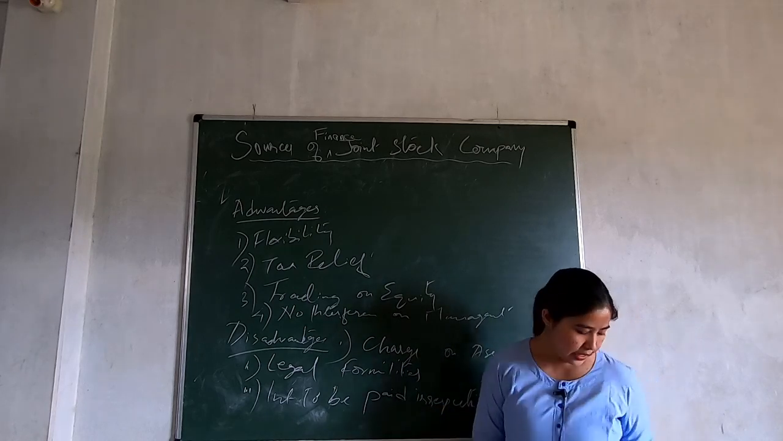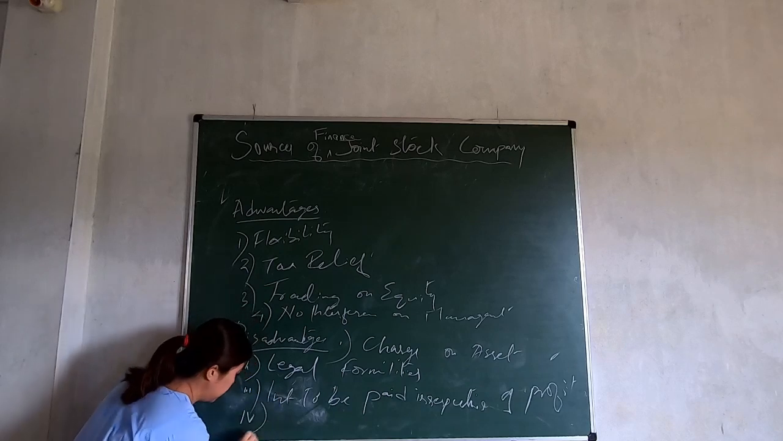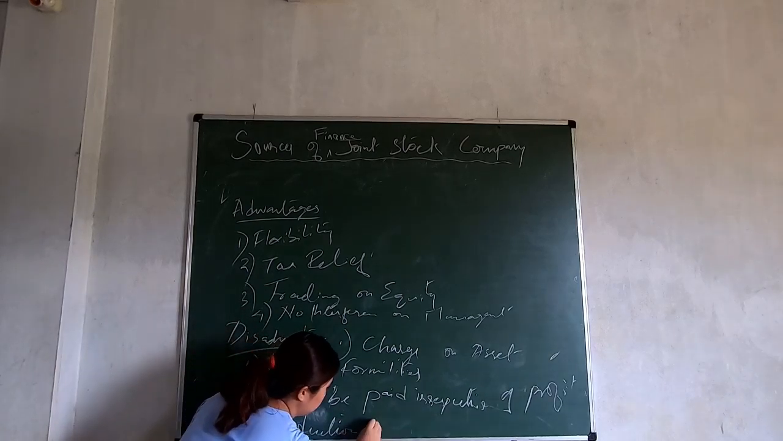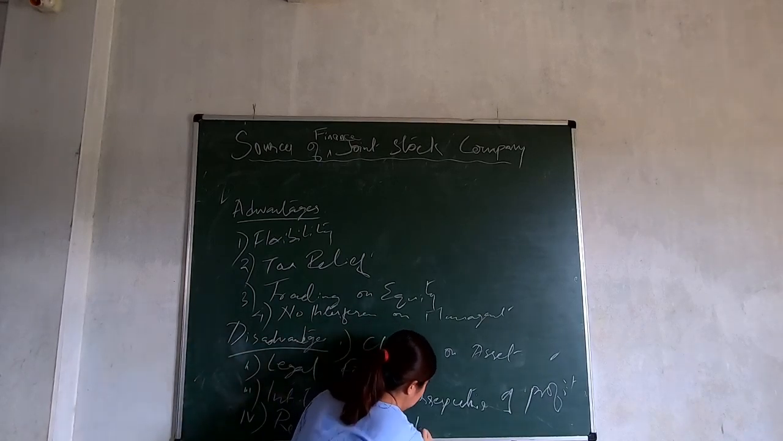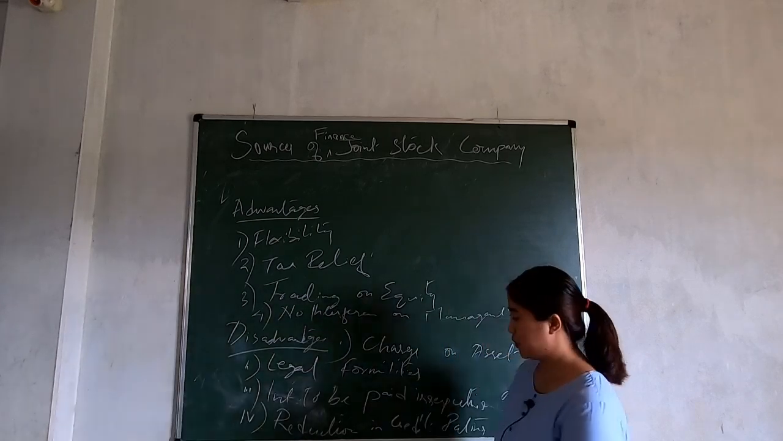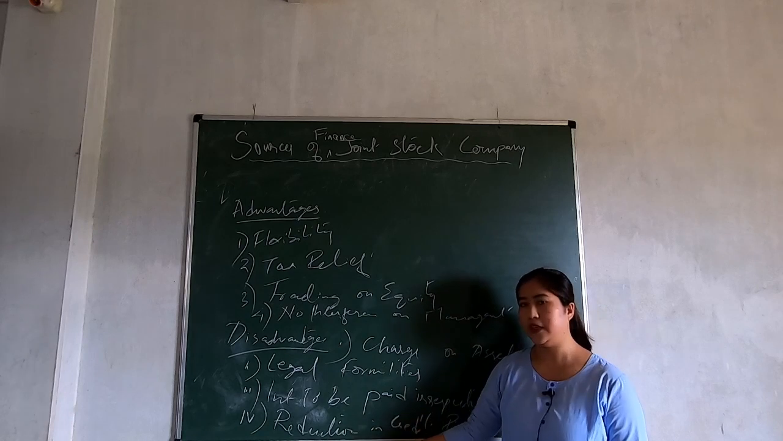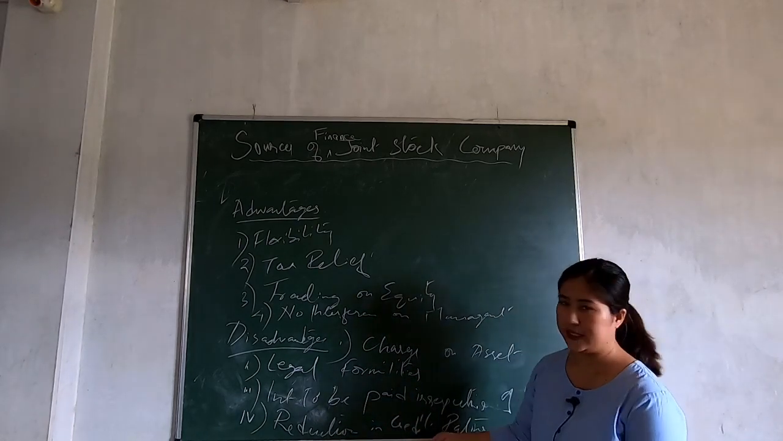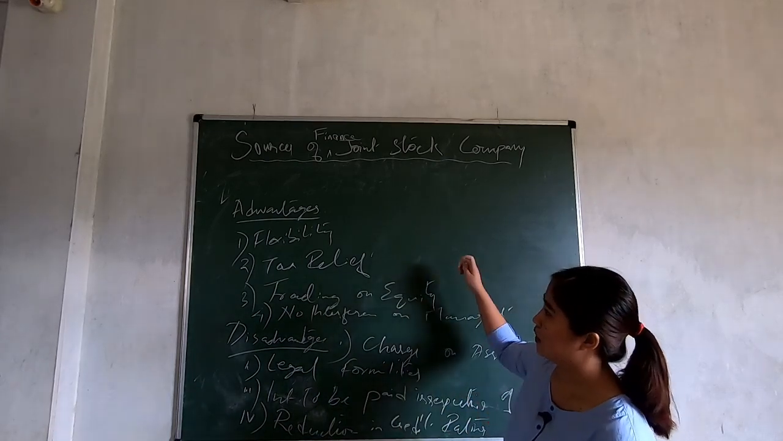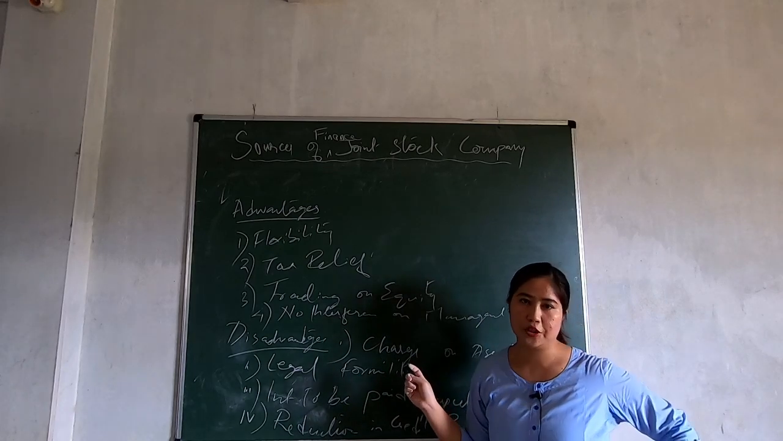And also, the last one, just like in debenture, reduction in credit rating. So the borrowing capacity of the company decreases whenever they take a bank loan, just like in case of debenture, all right? So these are the disadvantages and advantages of taking a bank loan from a commercial bank.